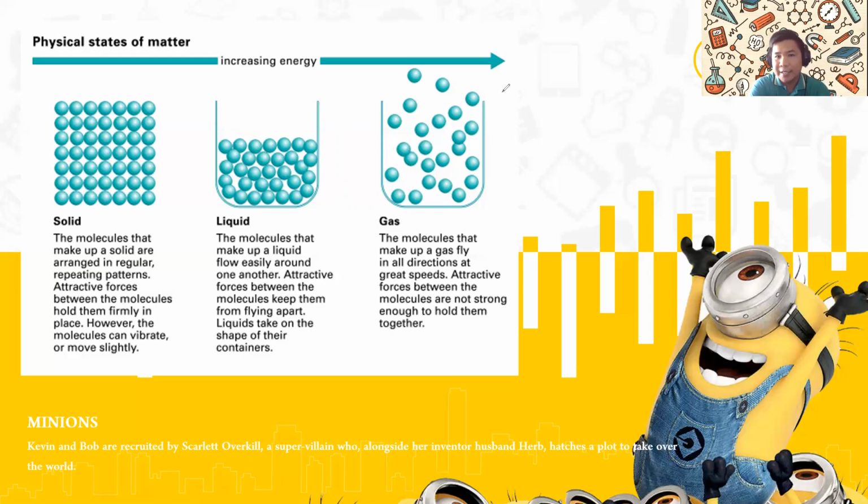Remember, the solids have fixed shape and fixed weight. That's all you need to remember. If you can remember that it has fixed shape and fixed weight, you will know what a solid is. The same goes for liquid. You know that liquids also have fixed weight, but they don't have a fixed shape. They copy the shape of the containers. And finally, we got the gas, which has no fixed weight and no fixed shape.